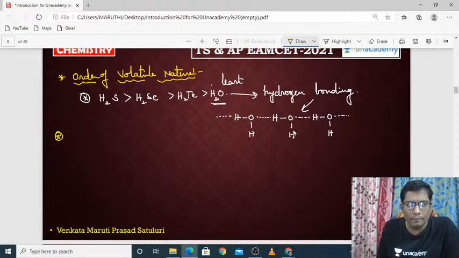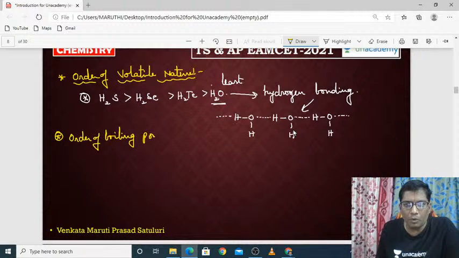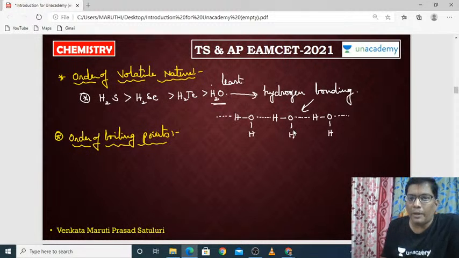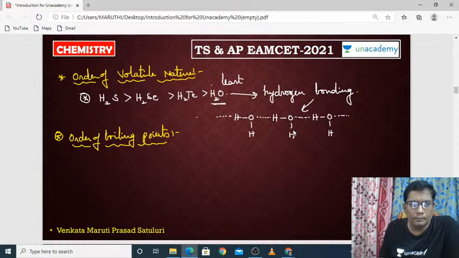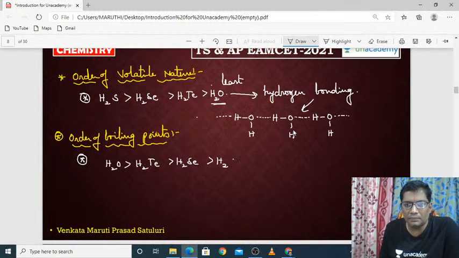Coming to the next one, order of stability or order of boiling point we will observe here. Order of boiling points. These are very important with respect to EAMCET point of view. How will the boiling points be? See here. Order of boiling points. H2O is having the highest boiling point, then H2Te, and after that H2Se, and finally H2S.